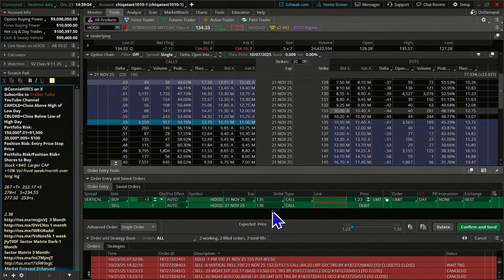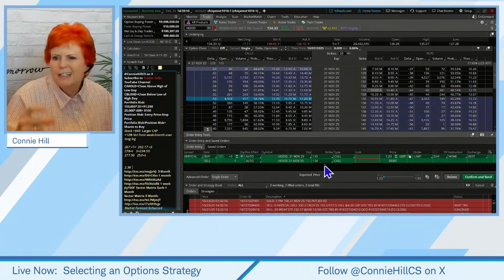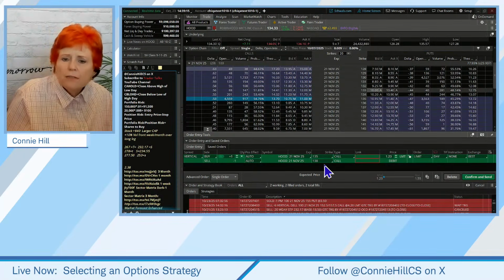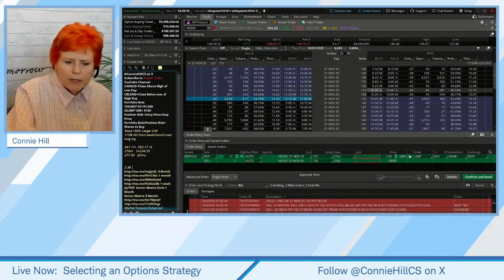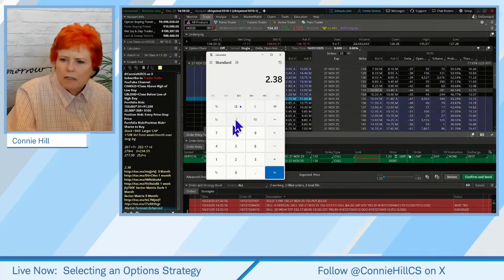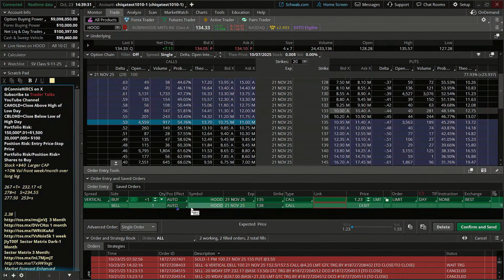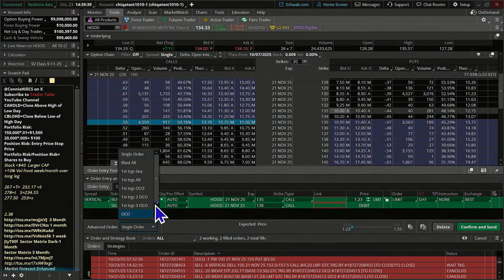One thing that's nice about smaller dollar increments is if you're trading a smaller account and you need to keep your contract numbers low, it can be really helpful, right? Having those single dollar increments. On this one, again, we can risk $1,500. So $1,500 divided by 123, we can do 12 contracts. Now, you don't have to do 12 contracts, but because we're going to position size to our $1,500 risk tolerance, we're going to go ahead and do the 12 contracts, and we are going to put in a first trigger sequential.